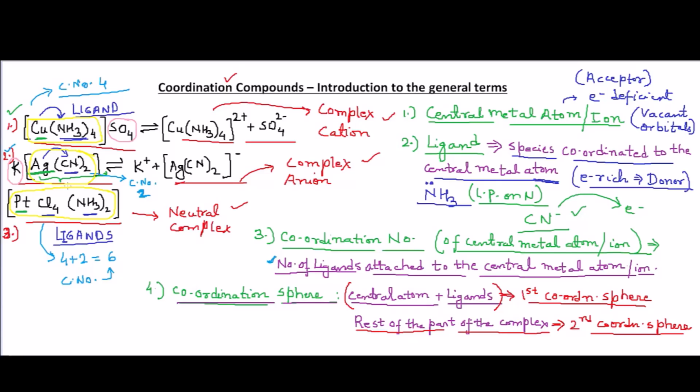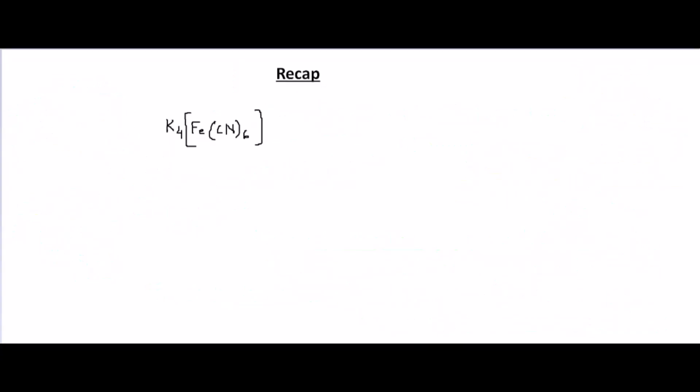So this is how we identify the two coordination spheres. The first one is the central metal atom and the ligands within the brackets, that is the first coordination sphere, and the rest of the complex outside the square brackets is the second coordination sphere. Now let's have a quick recap of all the terms we have studied related to coordination complexes. First, the central metal atom. I have written an example here, K4[Fe(CN)6]. The central metal atom here is iron.